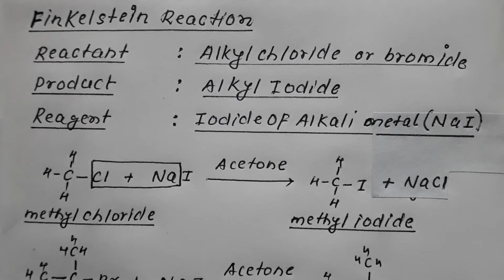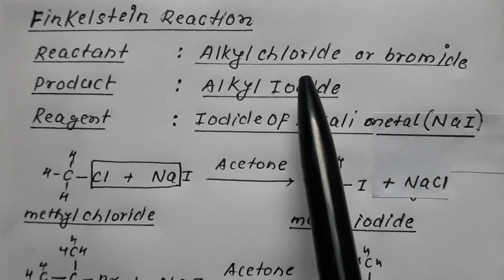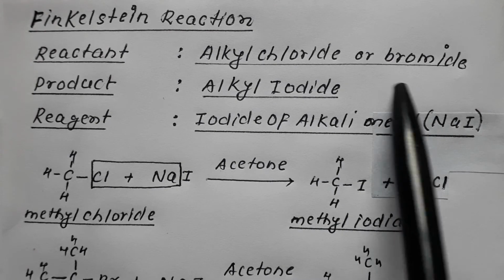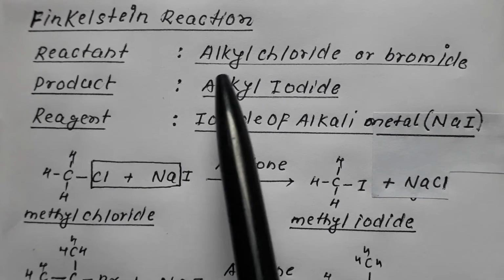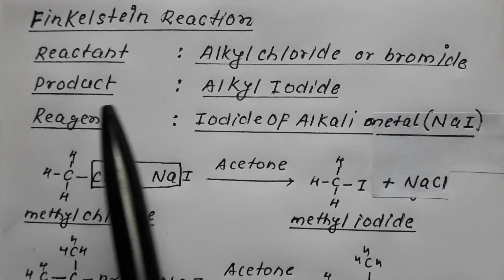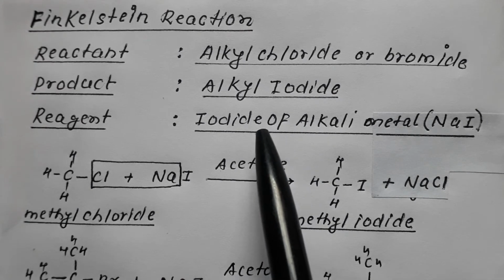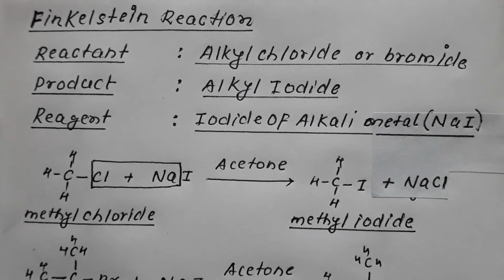So we are dealing with halogen exchange reaction. In this we are dealing with the Finkelstein reaction. So what is it? In the Finkelstein reaction, the reactant is alkyl chloride or alkyl bromide. What is the product? The product is alkyl iodide. It means it is the method to convert alkyl chloride or alkyl bromide into alkyl iodide using a reagent.